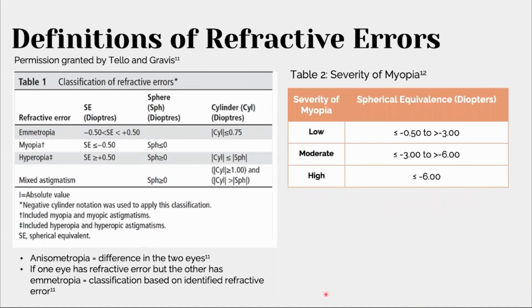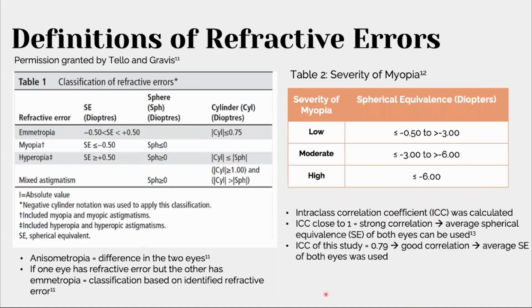And to figure out whether we should use one eye or both eyes of the patient, we did something called an intra-class correlation coefficient, where basically, if that value was close to 1, it means a strong correlation, and hence the average spherical equivalence of both eyes could be used. In this study, we found a value of 0.79, indicating good correlation, and hence the average was used.